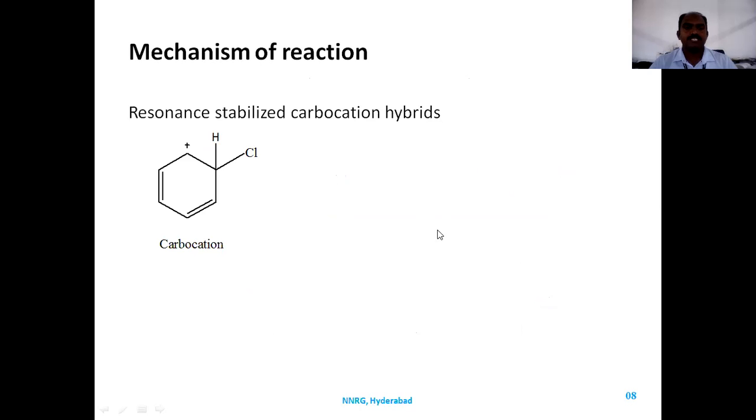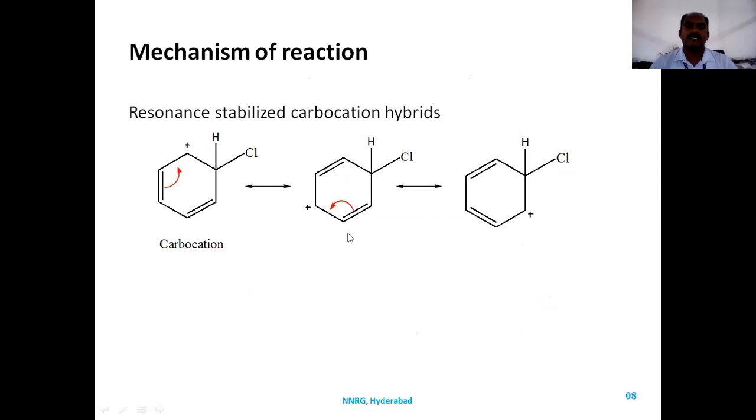Once the carbon gets the positive charge, delocalization takes place: the pair of electrons shifts to the next carbon, so that the next carbon gets the positive charge. So it is a resonance stabilized carbocation, which will then react with a base present in the solution.